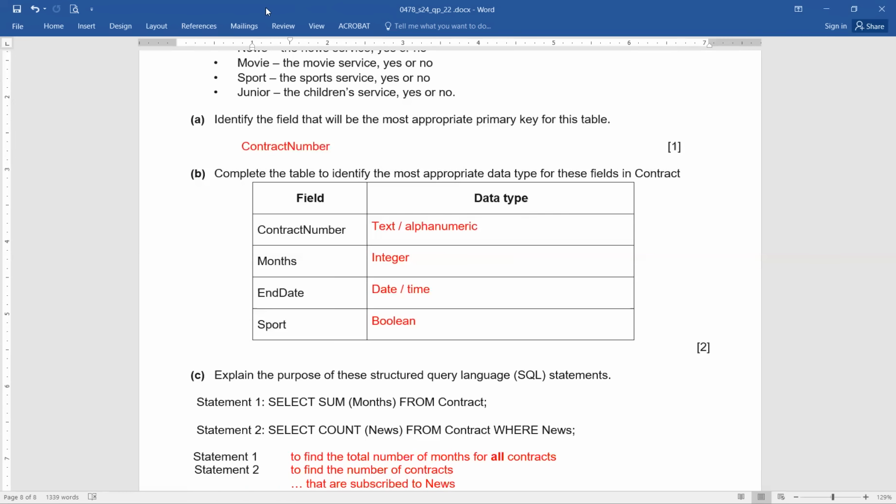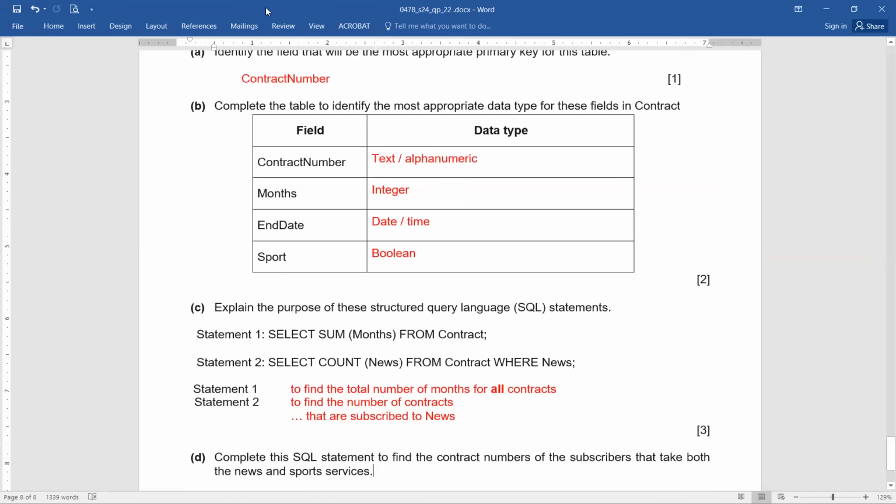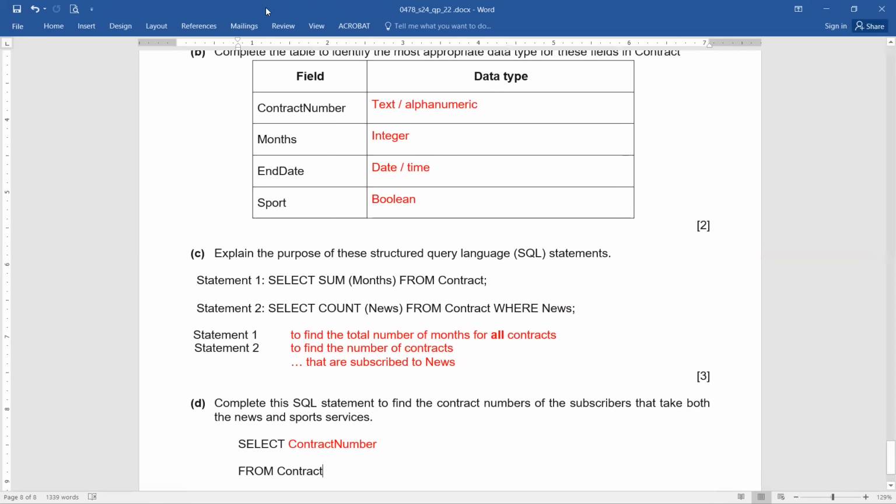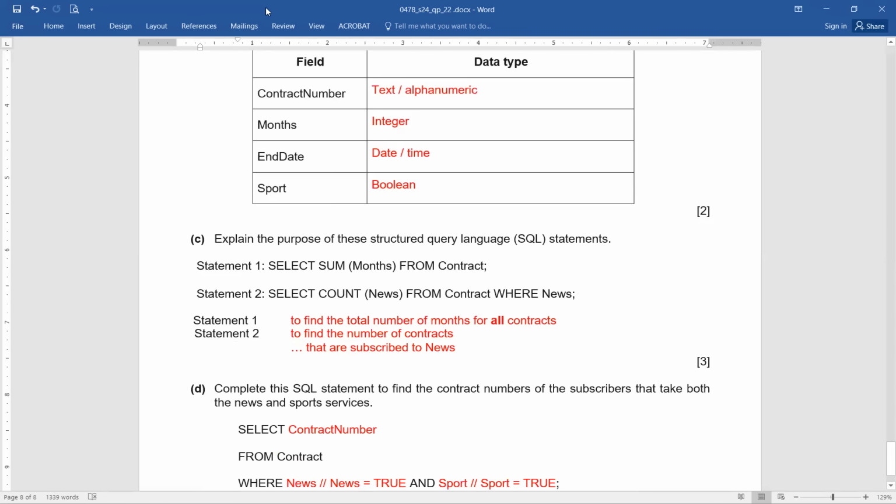Okay? Any issues? Now, part D. Complete this. In this manner, you can easily score 3 out of 3. Complete this SQL statement to find the contract numbers of the subscribers that take both the news and sports service. So select statement. There were a few blanks and a few values written. Select contract number from contract, because we were supposed to find the contract number.